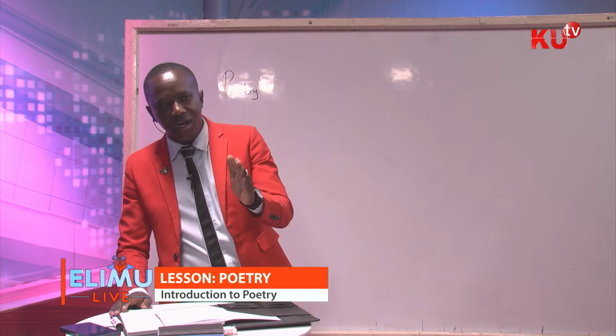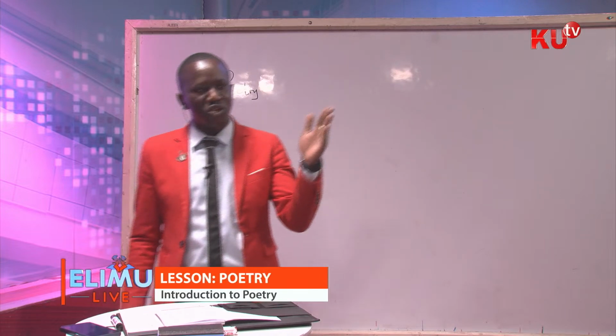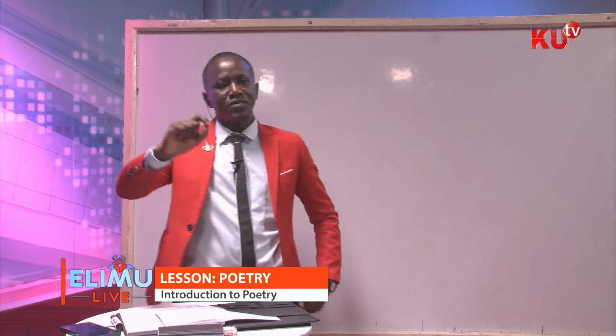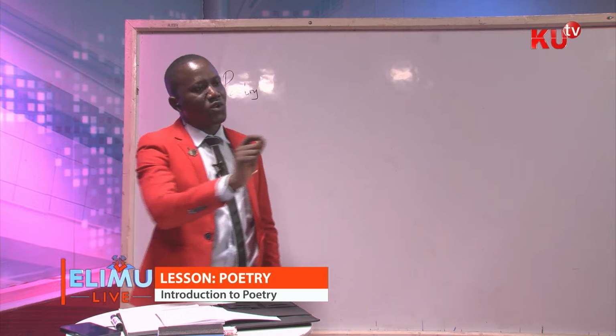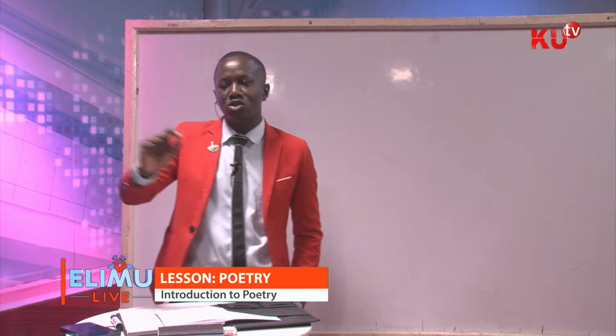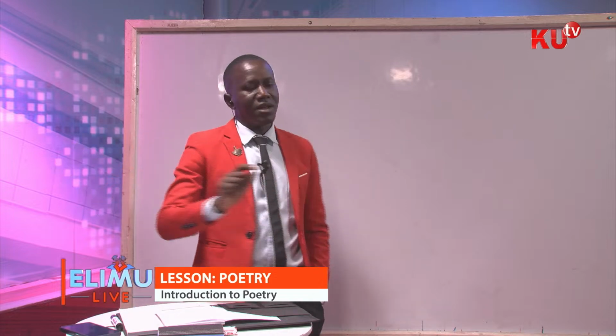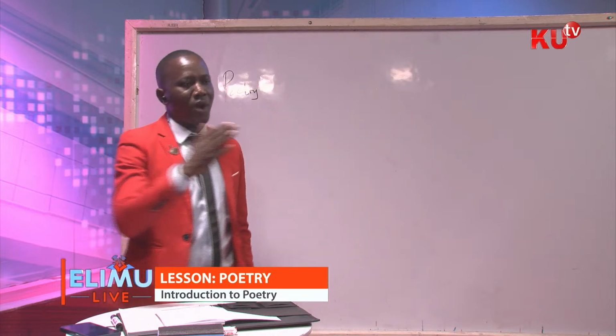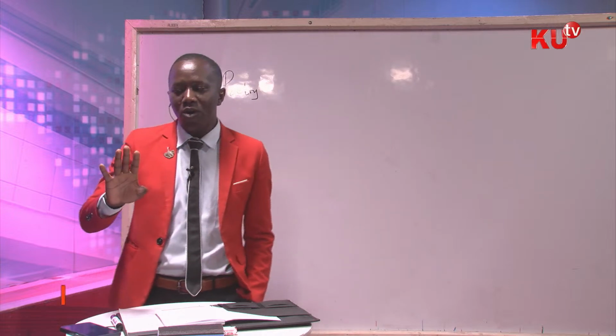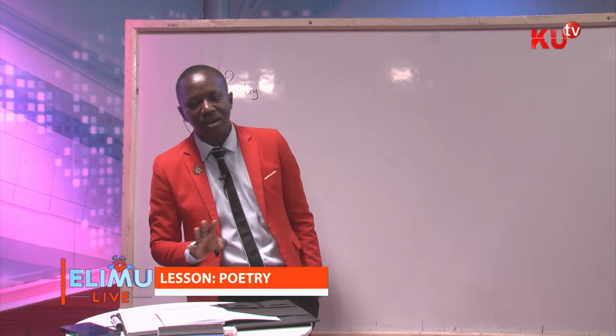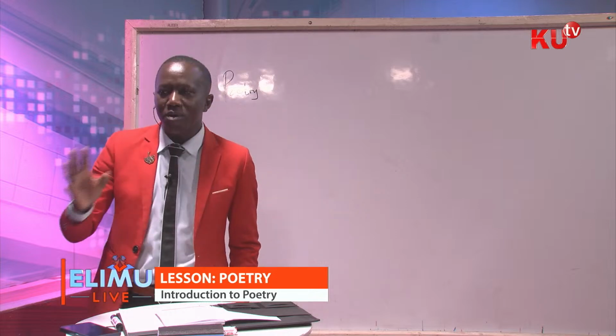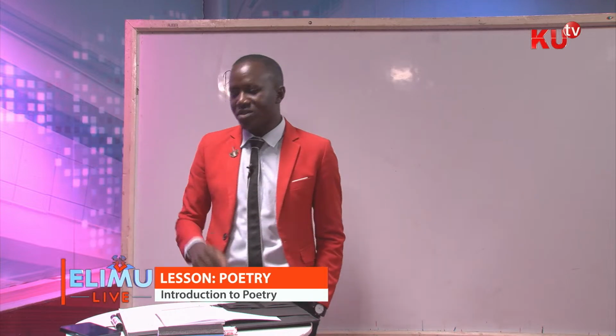In this mnemonic, I've said all for alliteration, assistants for assonance, consoled for consonance, and Rebecca for rhyme. And those four are now the sound patterns we have in poetry.